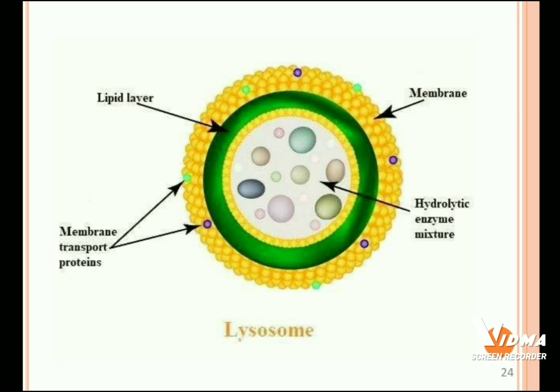So this is the structure of lysosomes. In the central portion we have a variety of hydrolytic enzymes. With the help of these enzymes only, the broken-down parts of cells are engulfed and digested by the cell.